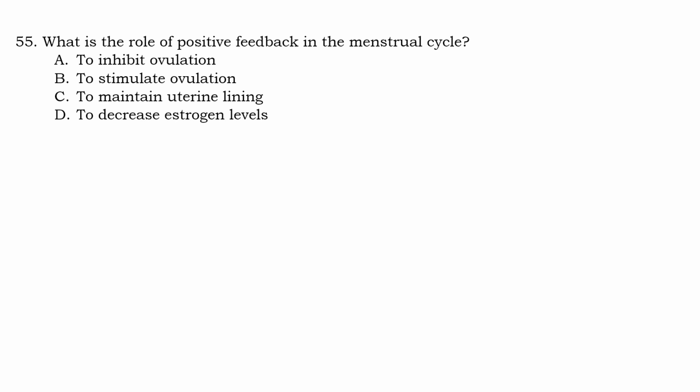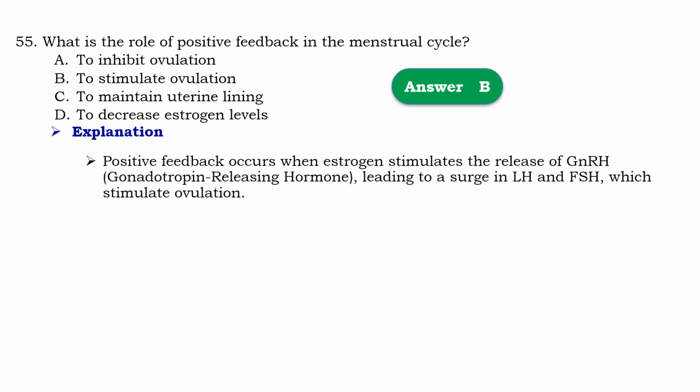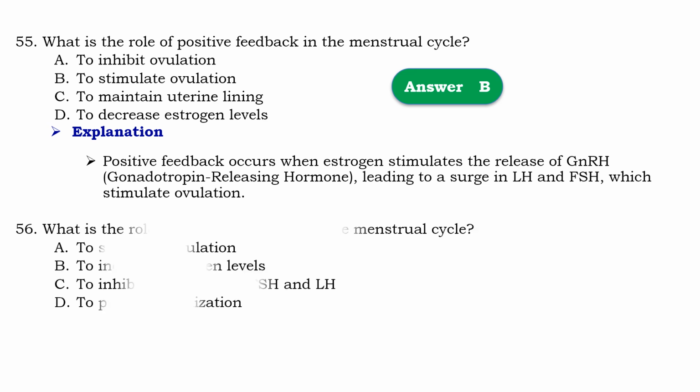Question number 55. What is the role of positive feedback in menstrual cycle? So that should be B, to stimulate ovulation. Means that positive feedback occurs when estrogen stimulates the release of gonadotropin releasing hormone, lead to a surge in luteinizing hormone and the follicle stimulating hormone, which stimulate ovulation.